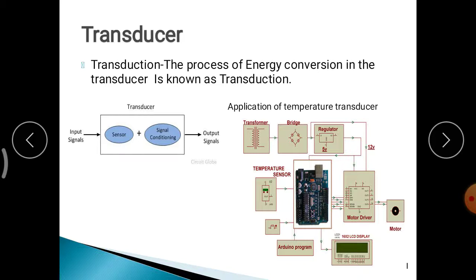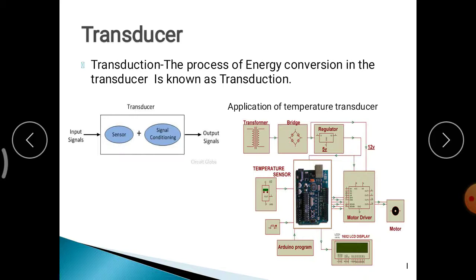How is it going on? There is a process called the transduction principle. Some working principle will be there in that device, and that principle is called the transduction principle. The process of energy conversion in the transducer is known as transduction. Many working principles are there, like the capacitive principle, the piezoelectric principle, the inductive principle. The transducer works on these.